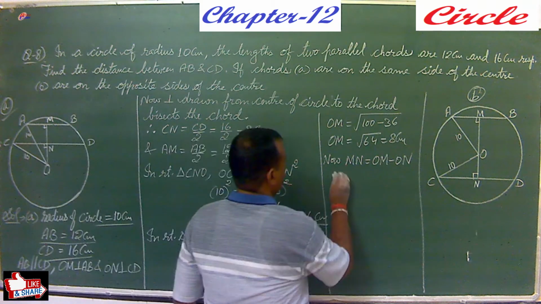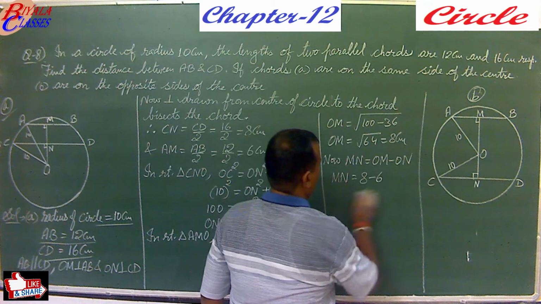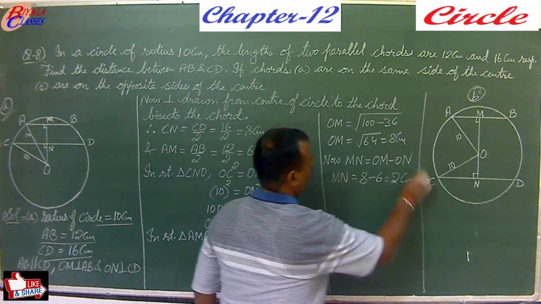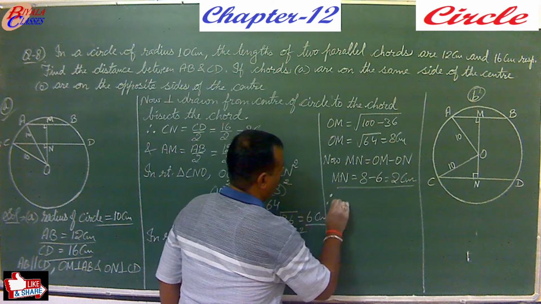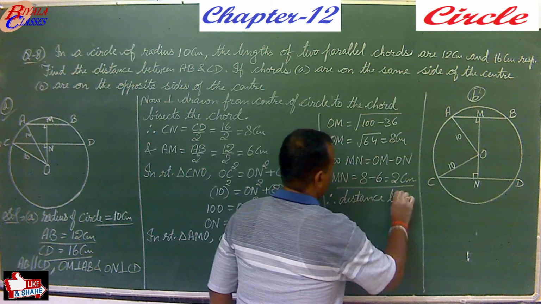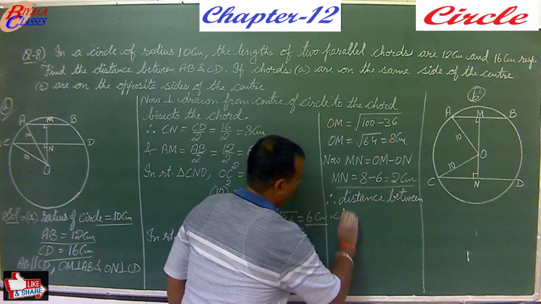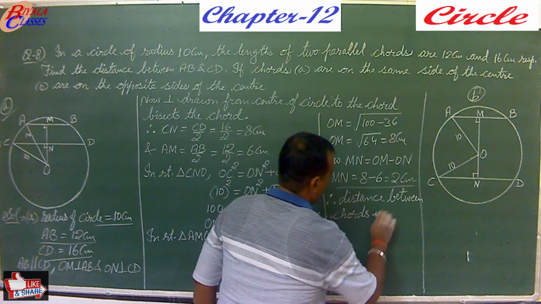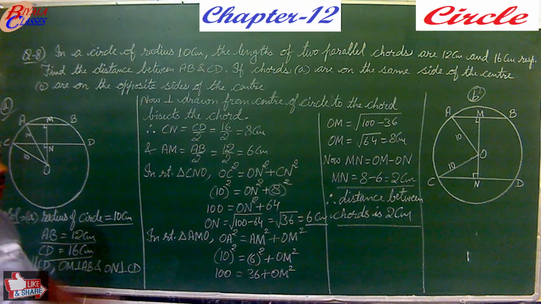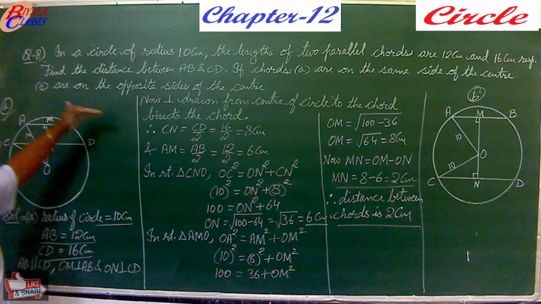So this is MN equals 8 minus 6, which is 2 centimeters. Therefore, the distance between chords is 2 centimeter. So this is the distance, 2 centimeter, under the situation if both the chords lie on